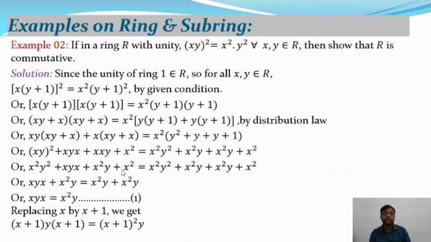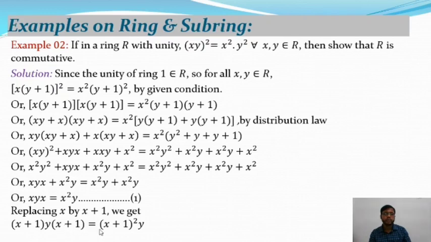Okay, now applying the cancellation law, that means left cancellation as well as right cancellation law, from the above equation we will get xyx plus x²y equal to x²y plus x²y. So from this we will get xyx equal to x²y, and we can write it as equation number 1.